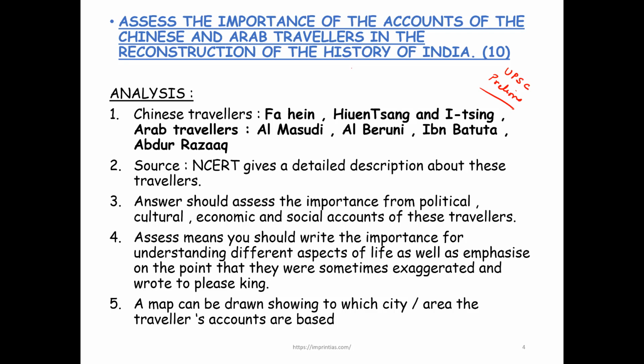If you want to talk about the Chinese and Arab travelers, we have Fahien, Hiuen Tsang, Itsing, and Arab travelers like Al-Masudi, Al-Biruni, Ibn Battuta, and Abdul Razzaq, right? We can segment the answer into political, cultural, economic, and social accounts of these travelers. If not, you can just write in a flow, naming them and writing about them. You can also maybe make a map of the areas these accounts are discussed from.